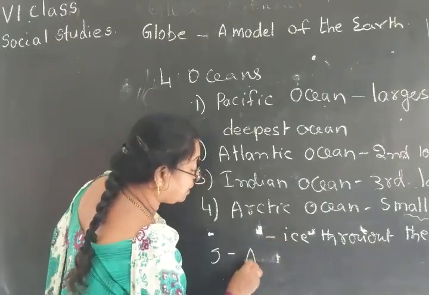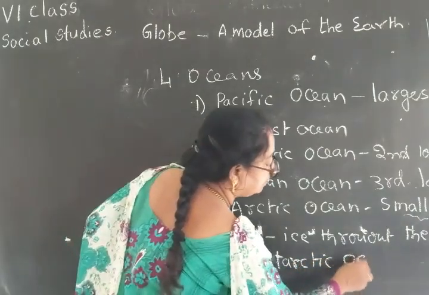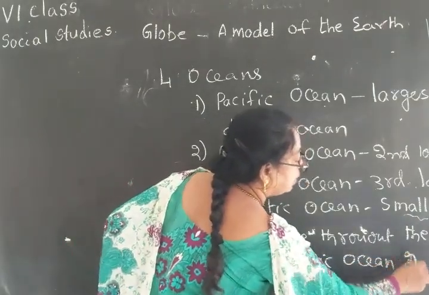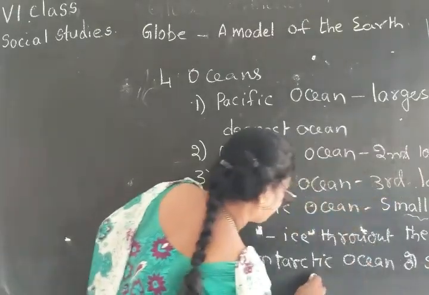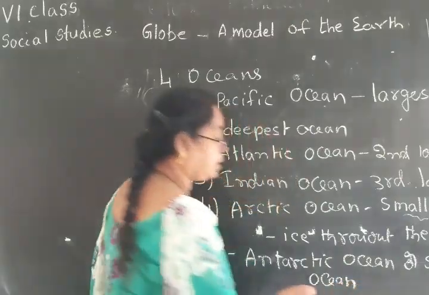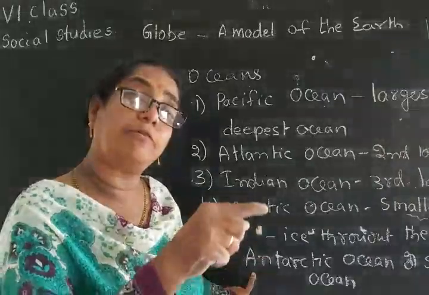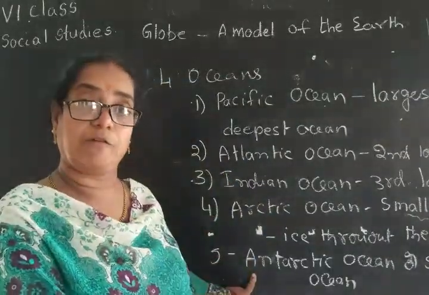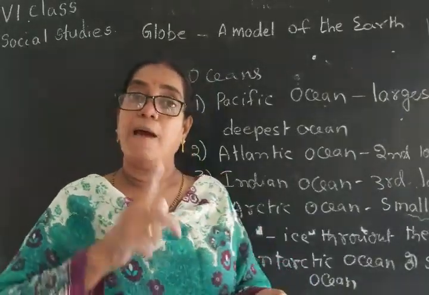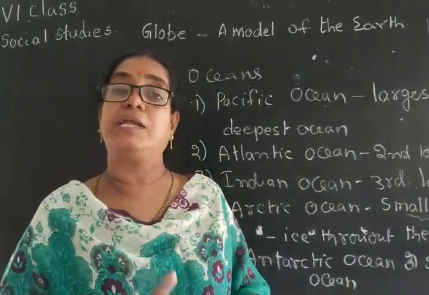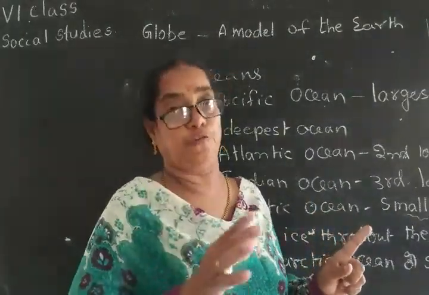First one we can write Antarctic Ocean, or Southern Ocean. Why is it called Antarctic Ocean? It is the water part around Antarctica. Or the southern part of the Atlantic Ocean, Indian Ocean and Pacific Ocean is named separately as the Southern Ocean. Total 5 oceans we can say, or 4 oceans also.